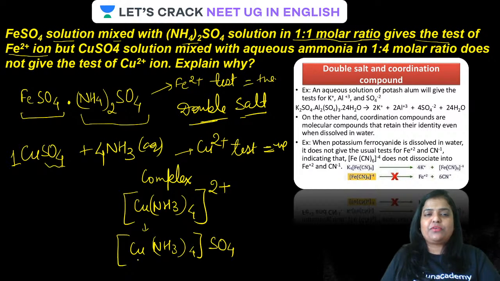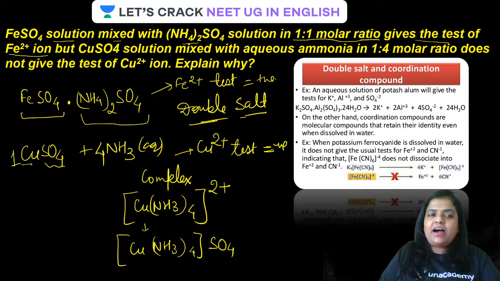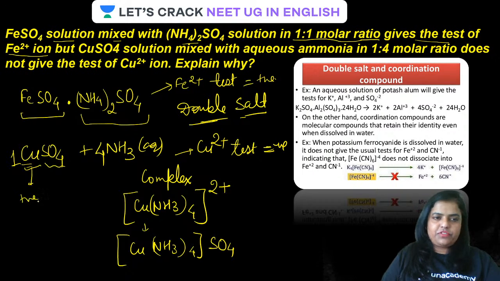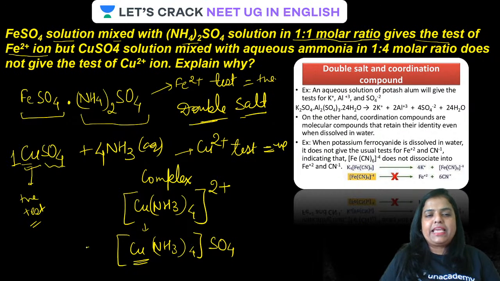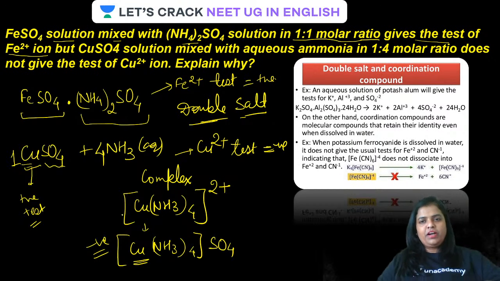This is the difference, or you can say the identity of a complex salt: the metal ions lose their identity in the complex. So if you want to test for the presence of copper ion in copper sulfate solution, this copper will give a positive test, whereas here the test for copper is going to be negative. It is going to give a negative test.